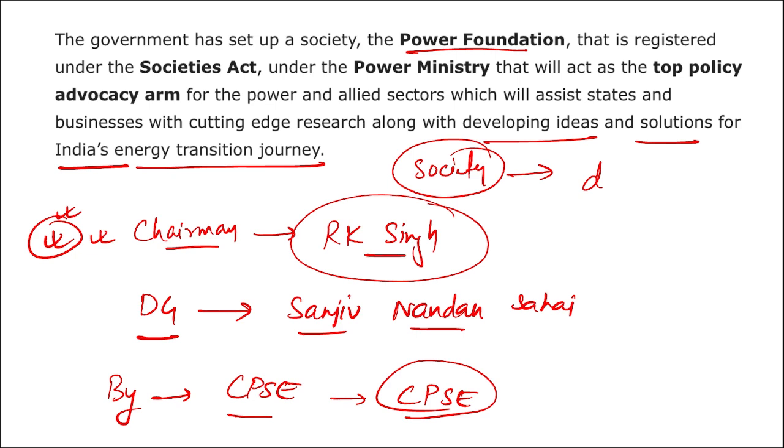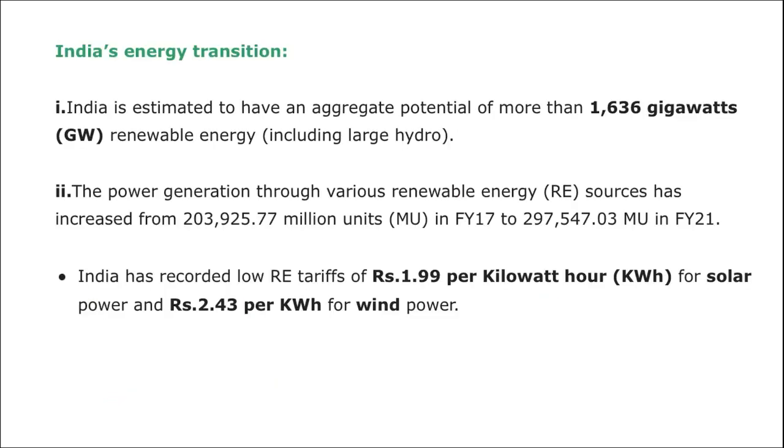Alright, then if we are talking about India's energy transition, remember India is estimated to have an aggregated potential of more than 1636 gigawatts of renewable energy.